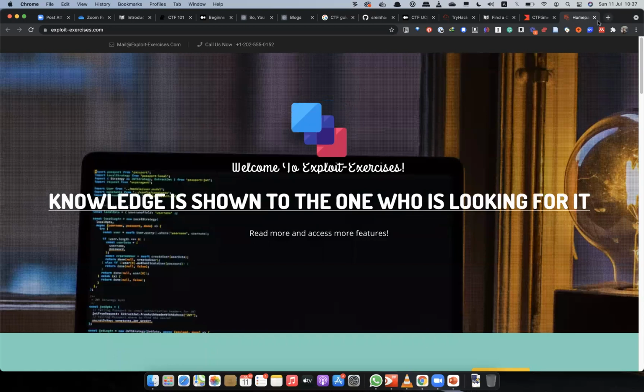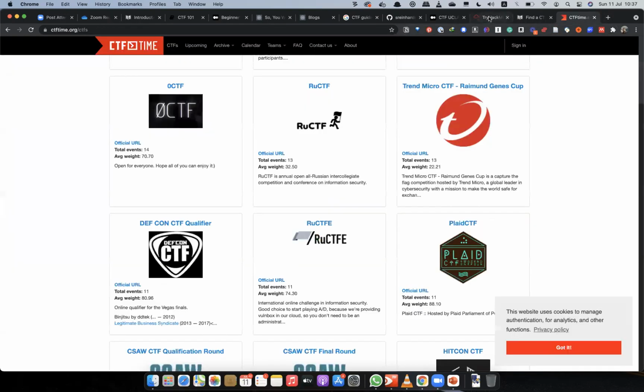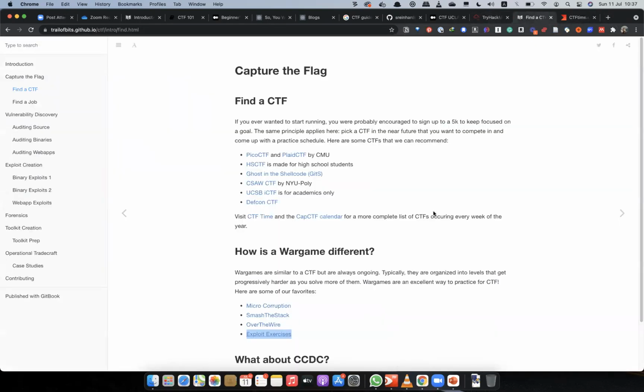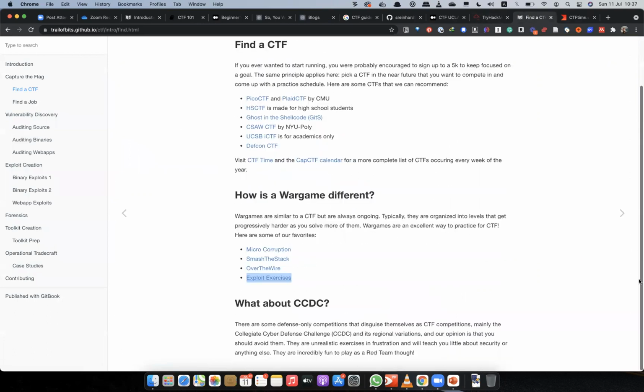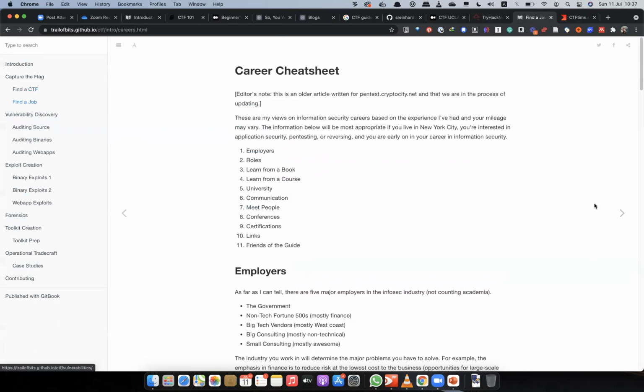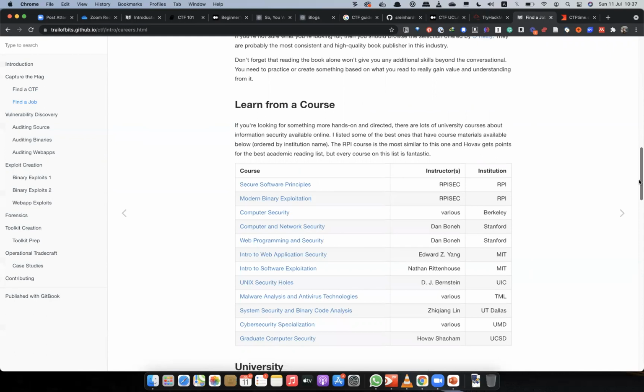Yeah, it's completely different one. Yeah. So that part of the guide should be updated. Right. So those are the places where you can find CTFs. And then, of course, they are all connected with jobs. So I'm not going to talk too much about it. The more you play these things, the more you learn.